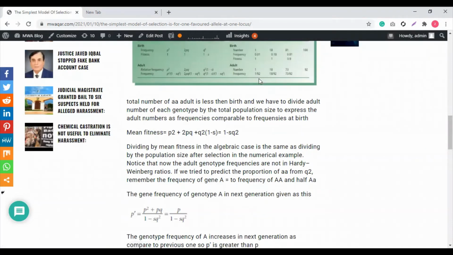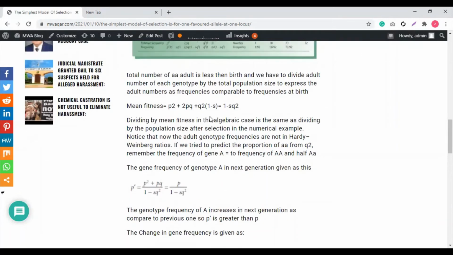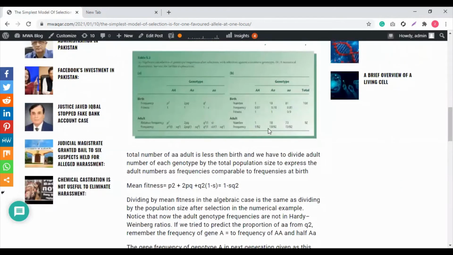This is our mean fitness actually, and we get it by this formula, 1 minus s q square. Dividing by the mean fitness in the algebraic case is the same as dividing by the population size after selection in the numerical example. Both processes are the same, but this is the algebraic form and this is the numerical form of what we are studying here.